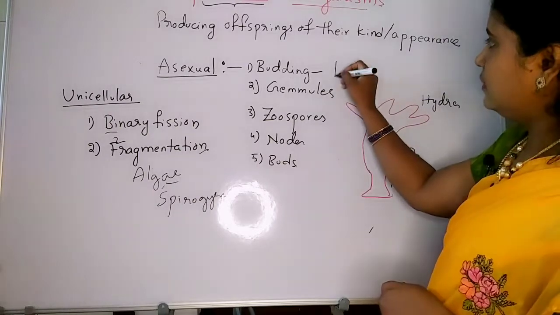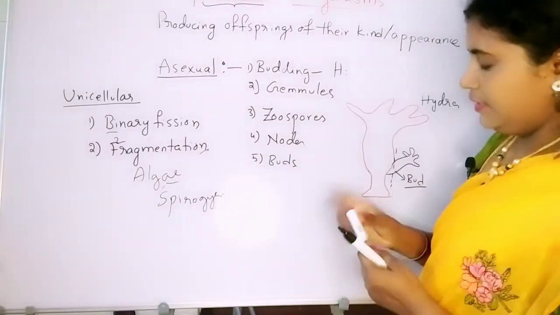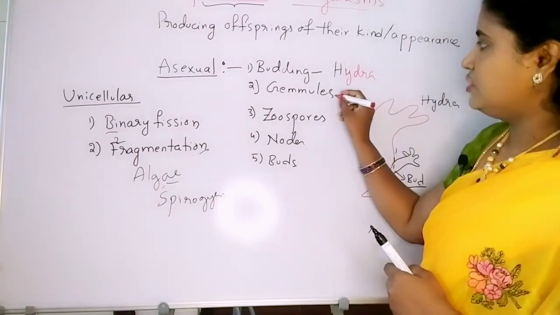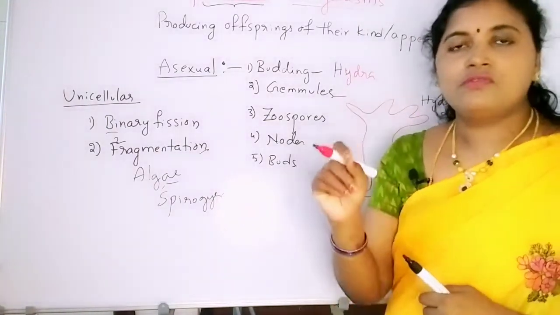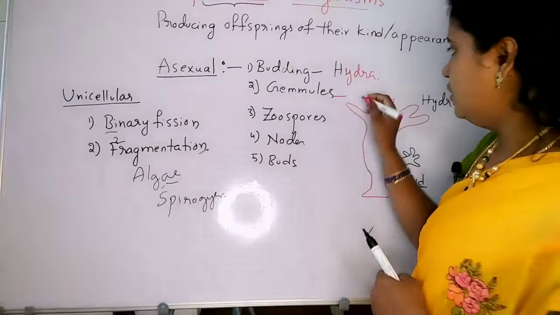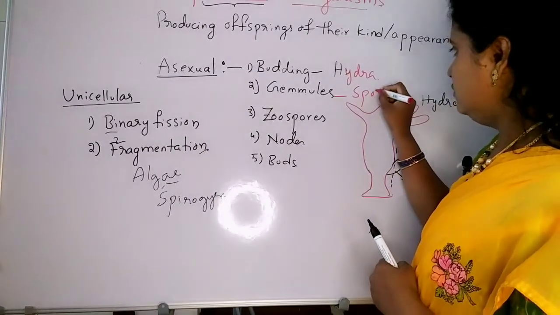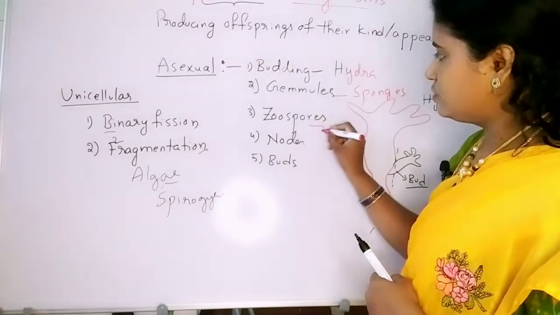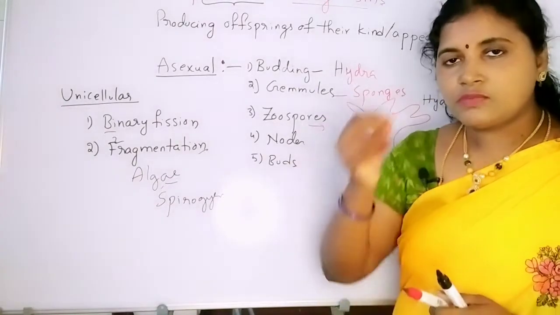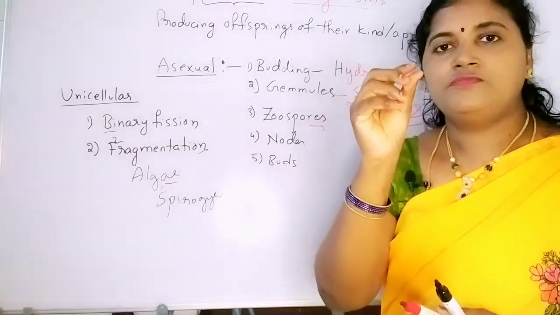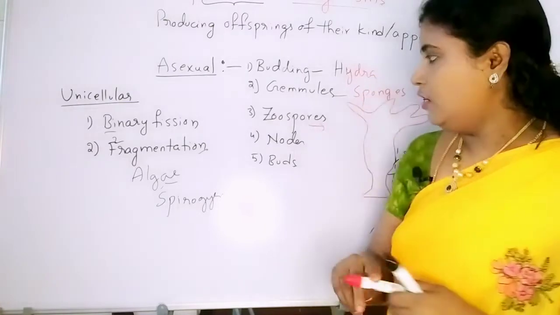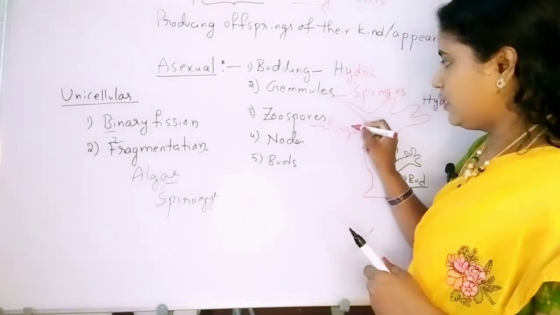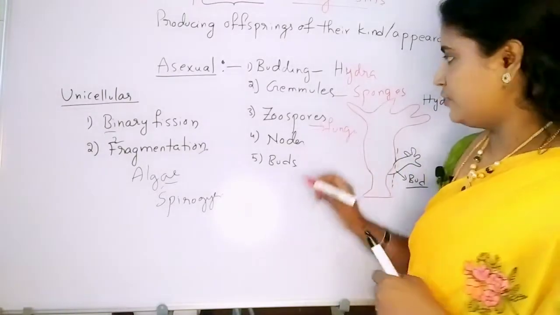So for example, here for budding, I am writing hydra. Okay, hydra. Next, gemmule formation. Even gemmules are also reproductive structures in sponges. Even zoospores. Zoospores means small round bulb structures we can see in the fungi. Okay, fungi. So what is the example for fungi?